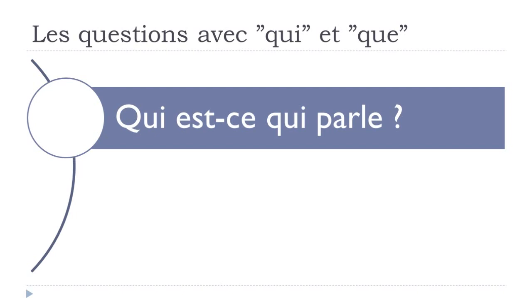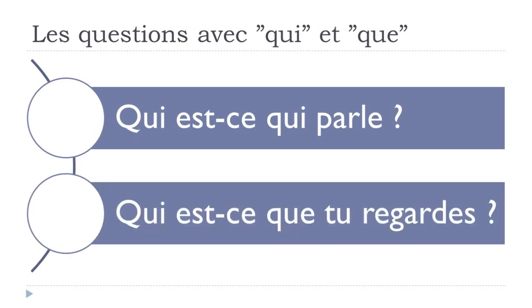Qui est-ce qui parle? So it's a question, okay? Qui est-ce qui parle? Second example would be qui est-ce que tu regardes? Okay, so the first one, qui est-ce qui parle? And then qui est-ce que tu regardes? So in both cases, these questions are mostly for oral use, because when we add this est-ce qui, est-ce que, normally it's when you talk, okay? If you write, you don't really need to put them.